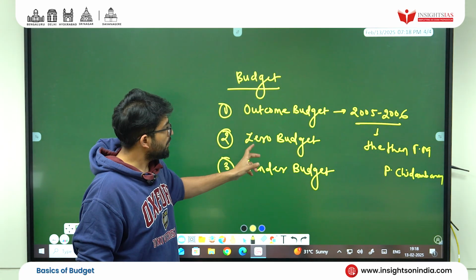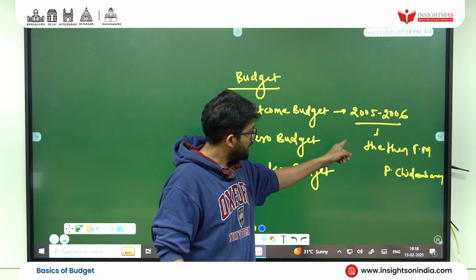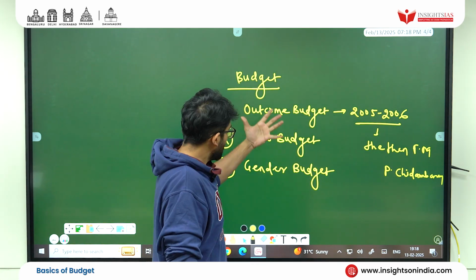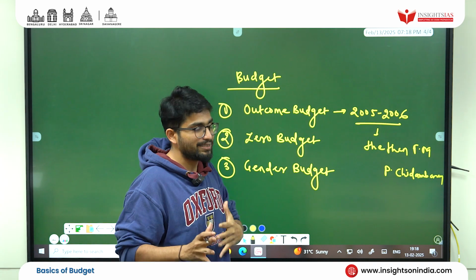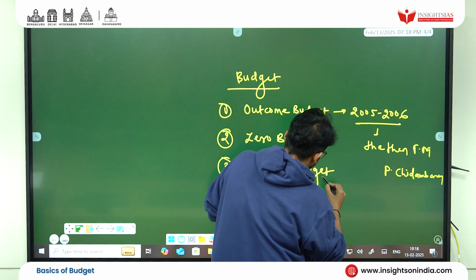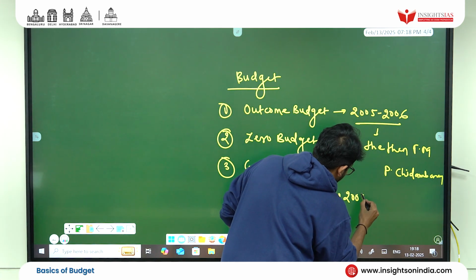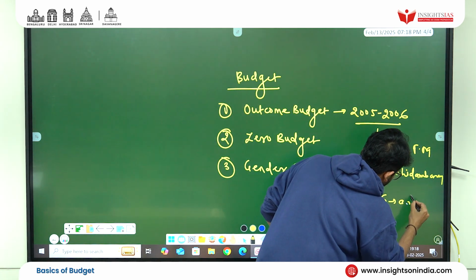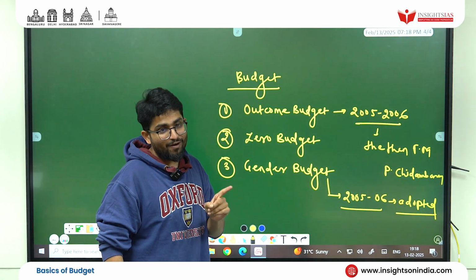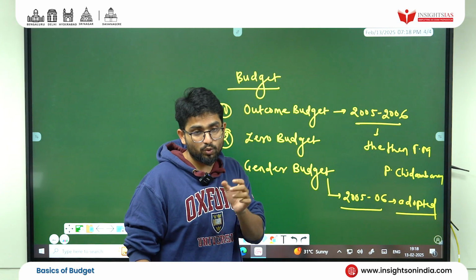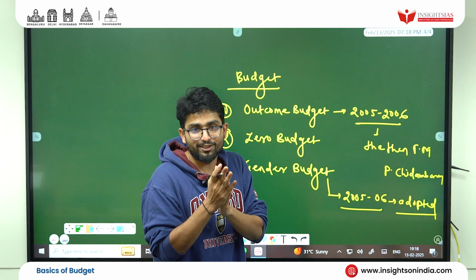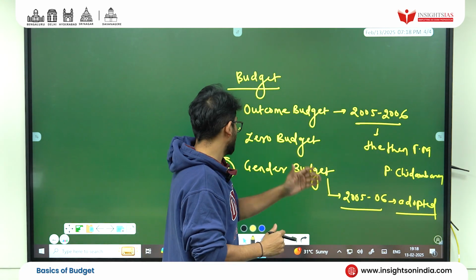I will first go for the basics, and then I will make you understand each one. Similarly, in the same 2005-2006 budget, we adopted gender budgeting also. That budget was very special, so the then Finance Minister P. Chidambaram sir brought these two entities into our budget. Are you getting this?